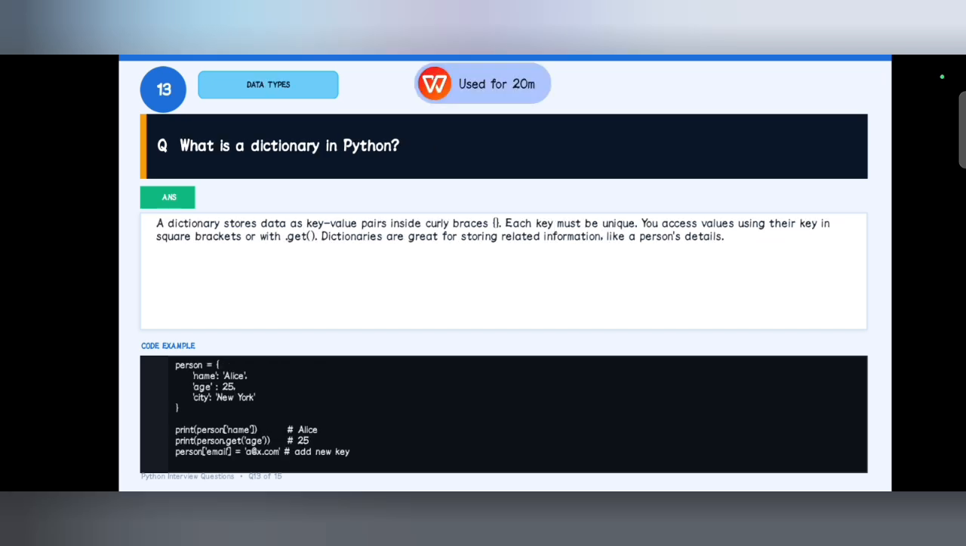And the next one is, what is a dictionary in Python? Just like list, tuple and set, the dictionary is also there, but it is somewhat different from those three. It has two pieces of data in it: key and value. Key is like a variable, and value is the value for the variable. So here person is one dictionary, and it has name as key and a value, and it uses curly braces.